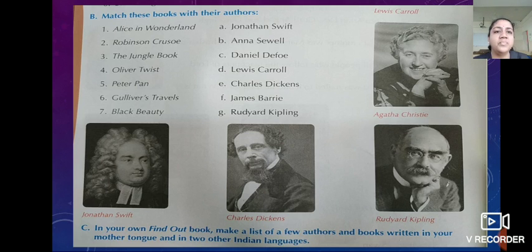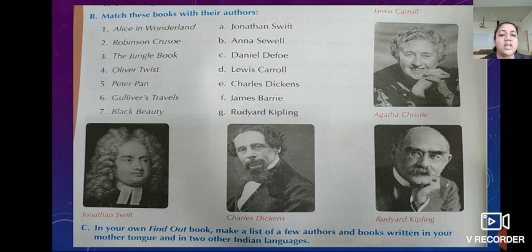Now question B. Now in the first column, the name of the book is given, and in the second column, authors are given. So we have to match it. Who wrote which book? First column: Alice in Wonderland, Robinson Crusoe, The Jungle Book, Oliver Twist, Peter Pan, Gulliver's Travels, Black Beauty. And the authors are Jonathan Swift, Anna Sewell, Daniel Defoe, Lewis Carroll, Charles Dickens, James Barrie and Rudyard Kipling.